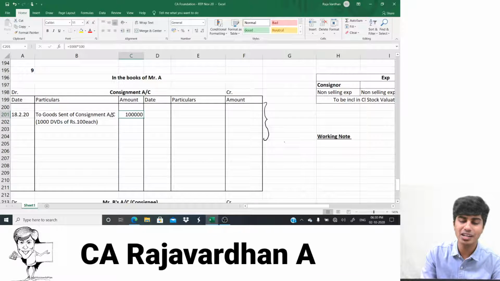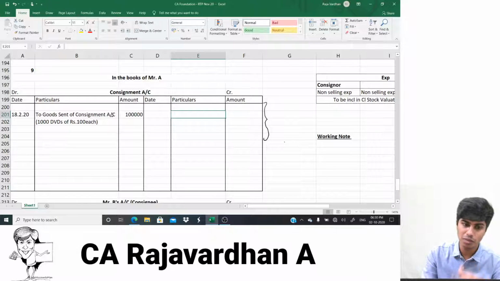If these goods are returned by the consignee, we'll write it on the credit side. The journal entry will be opposite. That is goods sent on consignment account debit to consignment. Or you can write goods sent on consignment return to consignment. Yeah, that's how we write it.